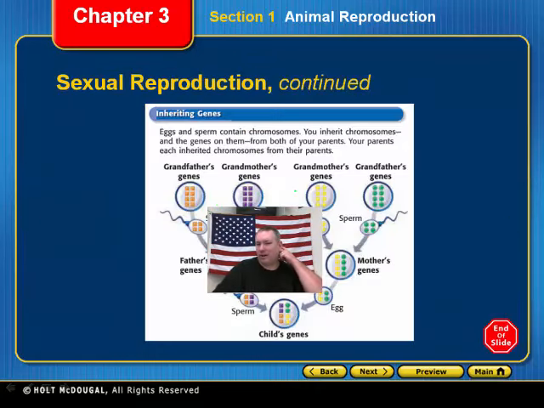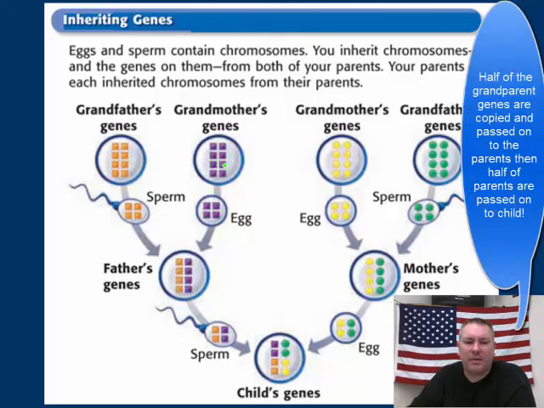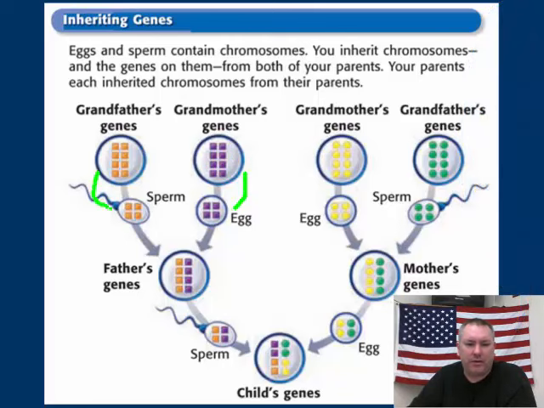So if we take a look at this, this is what I've been talking about right here. We start off looking at our grandparents. This is your grandfather and grandmother's genes on one side, and this is your grandmother and grandfather's genes on your mother's side. Your grandmother and grandfather meet together. They have the sperm cell and the egg cell. Notice that they've taken some of the genes from the grandmother and some of the genes from the grandfather, and then those genes are given to the father. You see that's a mixture of these genes and a mixture of these genes. And over here, the same thing.